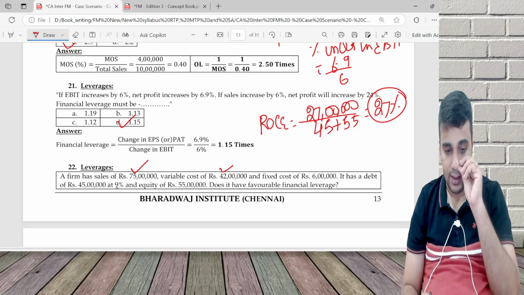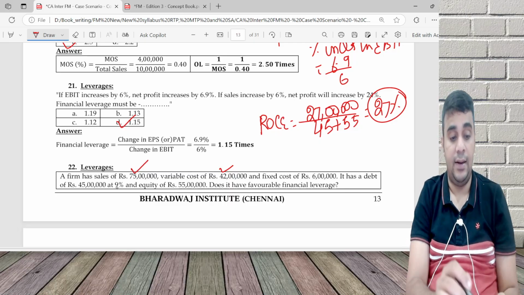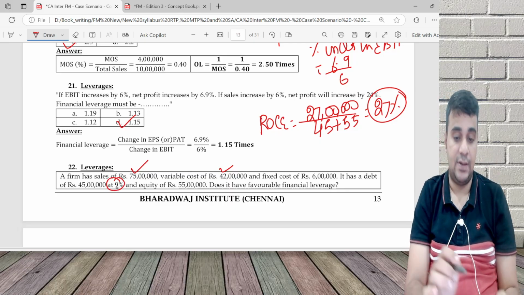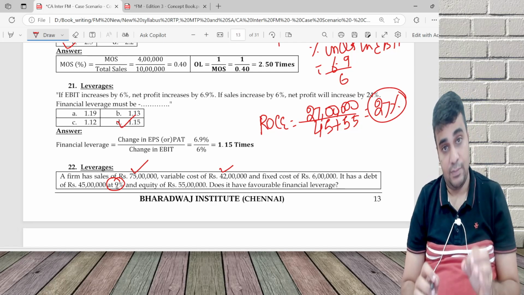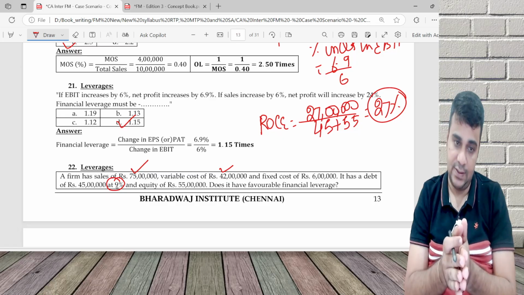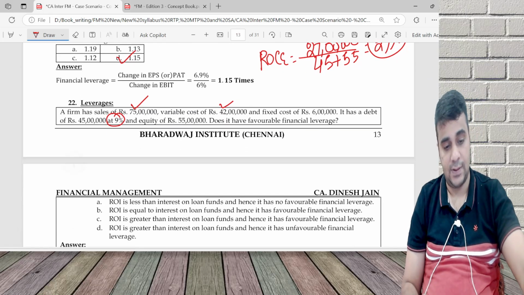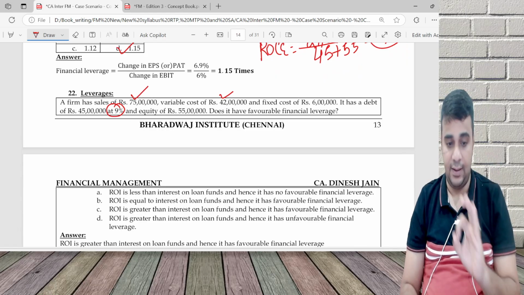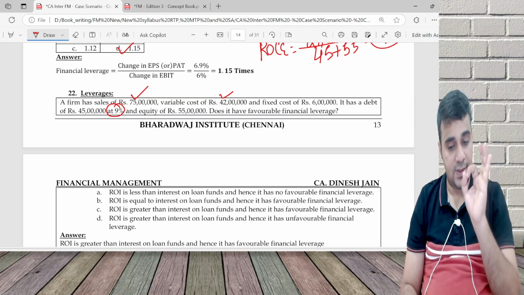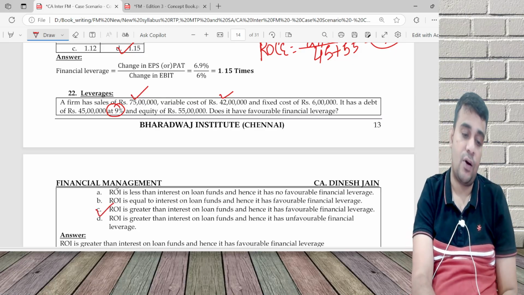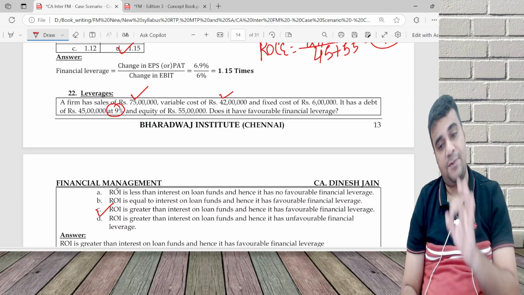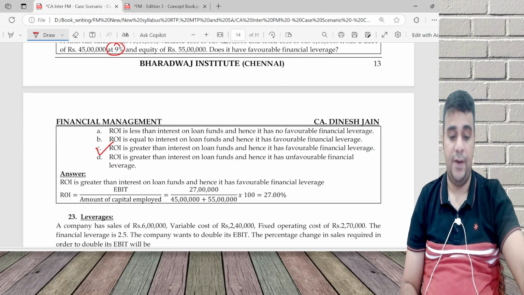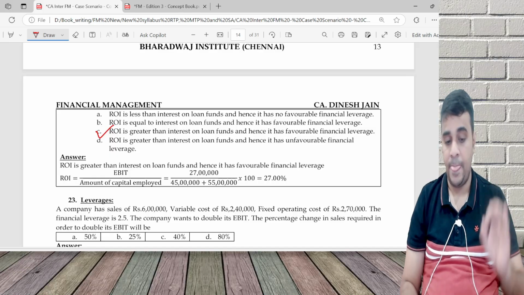Tax rate is not there. Interest rate on the debt is 9%. So is it favorable? Yes, because I'm earning 27% and the interest rate is only 9%. ROI is less than interest rate? No, it is not less than. ROI is greater than. ROI is equal to, no. ROI is greater than interest on loan funds, so it has favorable financial leverage.